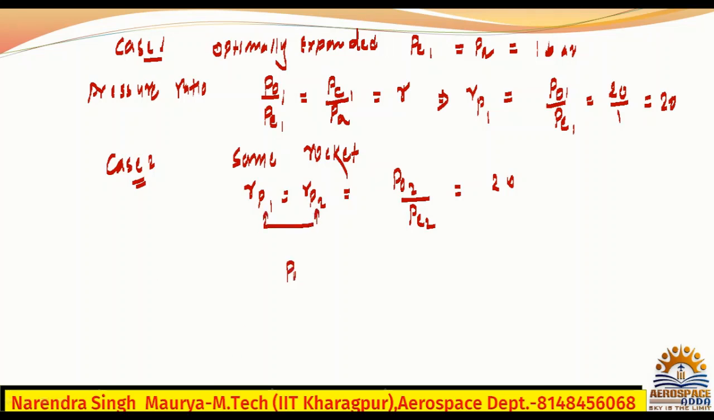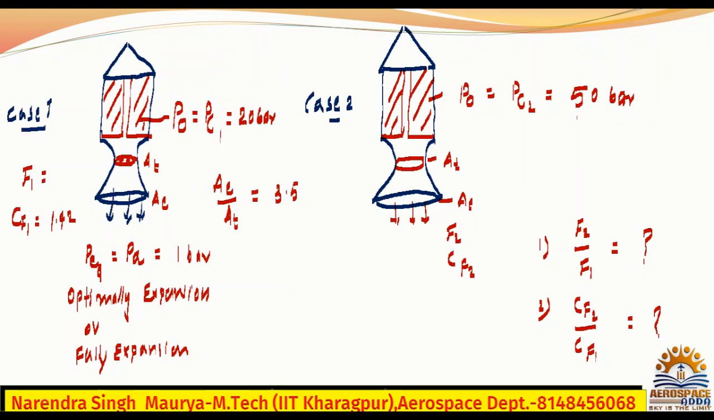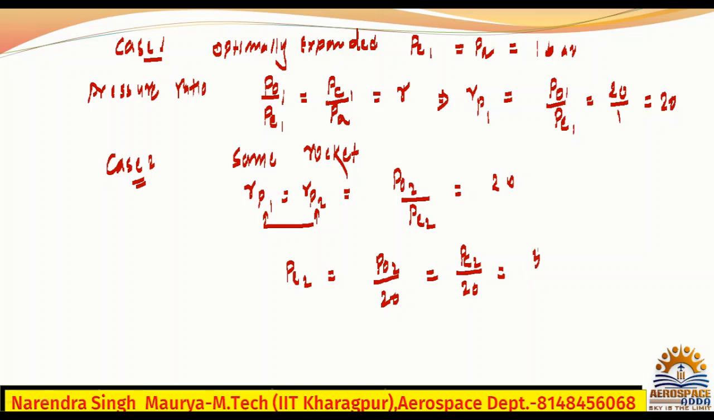So what is the PE2? The exit pressure will be P naught 2 divided by 20, where P02 is nothing but PC2, the chamber pressure for the second rocket. What is the chamber pressure for the second rocket? Check, it is 50 bar. So I must write 50 divided by 20. How much? 2.5. This is the PE2 value, the exit pressure PE2, which is 2.5 bar.